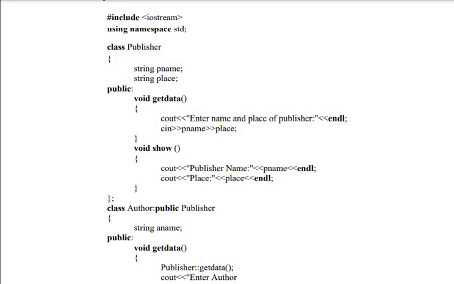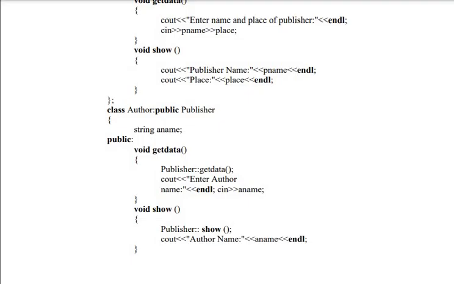From publisher, author is created. So from publisher, author is created means the member data and member functions of publisher are applicable to author. So look at that, publisher get data and publisher show.